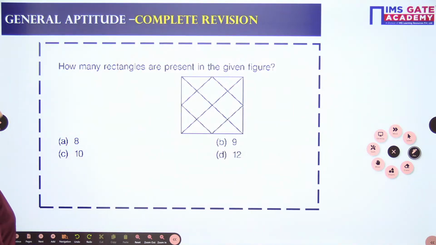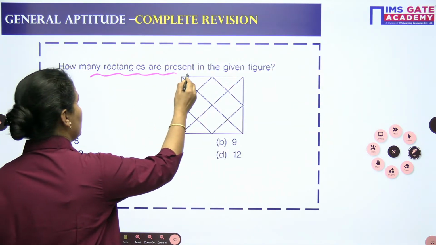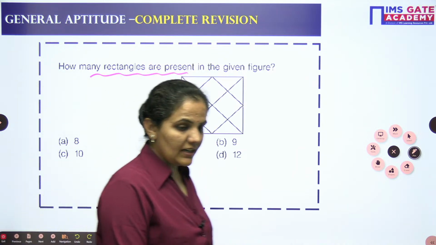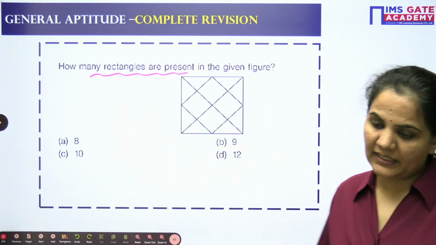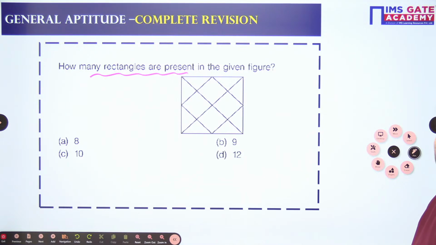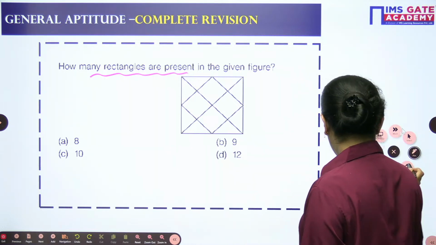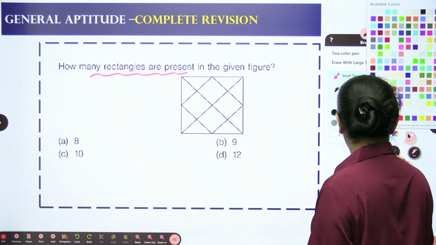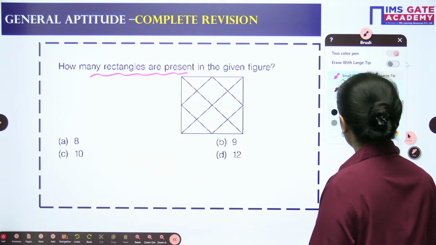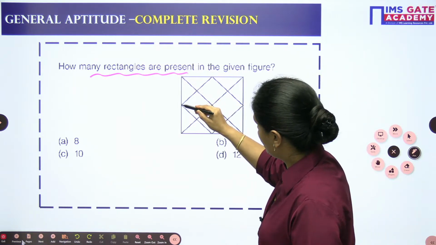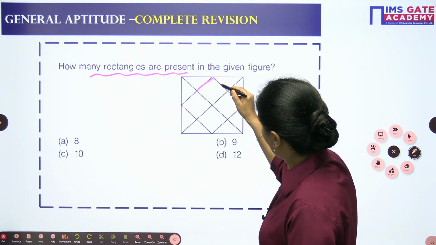Now let's go with this one. How many rectangles are present in this given figure? Earlier we found the triangles, and now we are approaching the number of rectangles in this figure. Let's see how to go about it. In the case of rectangles, I need to put in some effort. Look, a square is also a rectangle.